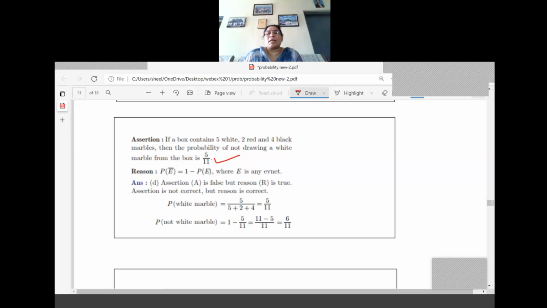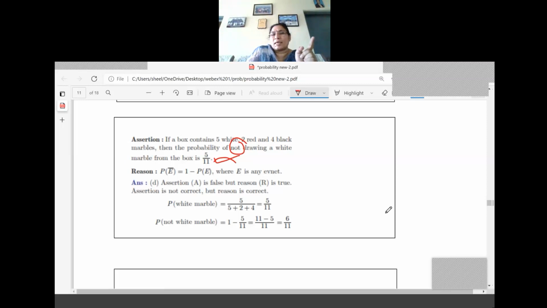Right? So 6 by 11 is not getting the white marble. Now check the option. Assertion A is false and reason R is true. The assertion is not correct, but the reason is correct. I have read only the drawing. It is given that... oh, I forgot. What is the answer? It should be 6 by 11.